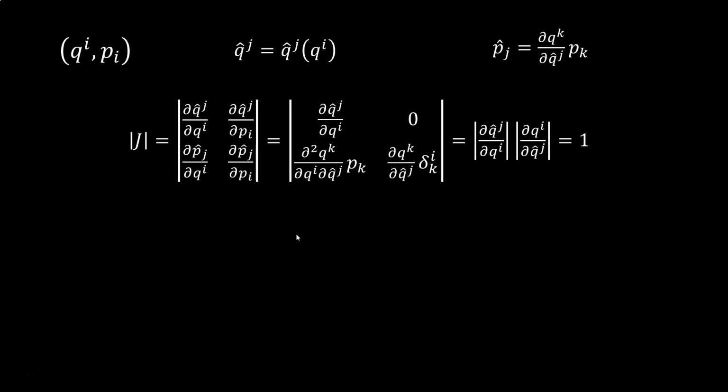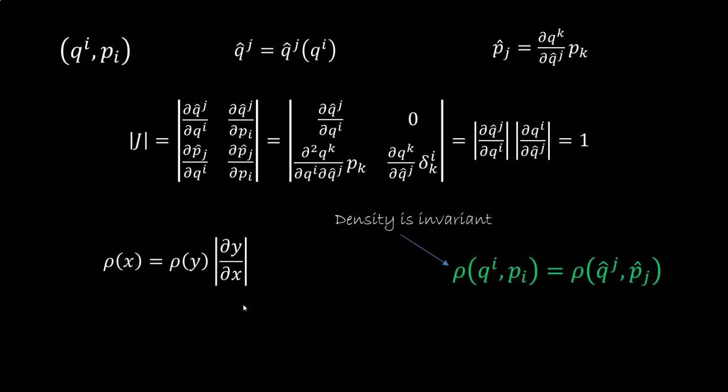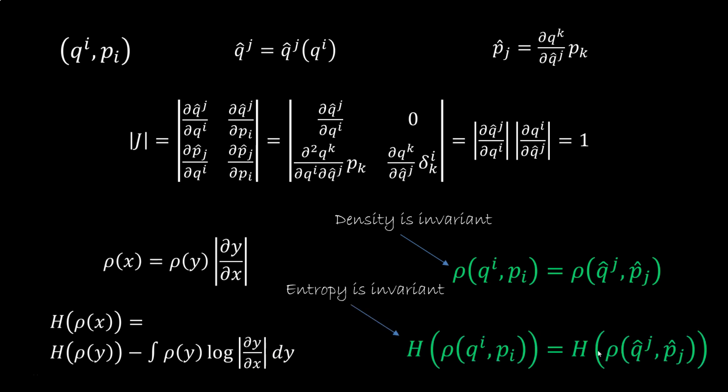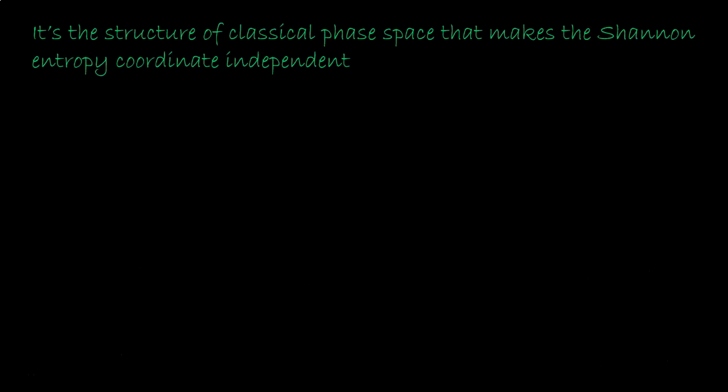Now recall the general transformation for the density. The new density is the old density times the Jacobian determinant, which is 1, so the density is invariant. The entropy is the old entropy minus the expectation of the log of the Jacobian. But the Jacobian is 1 everywhere, the log is 0, so the entropy is invariant. On phase space, densities and entropies are invariant. This, I think, is what most people miss about classical mechanics. Invariant densities and entropies are the fundamental property of classical phase space.